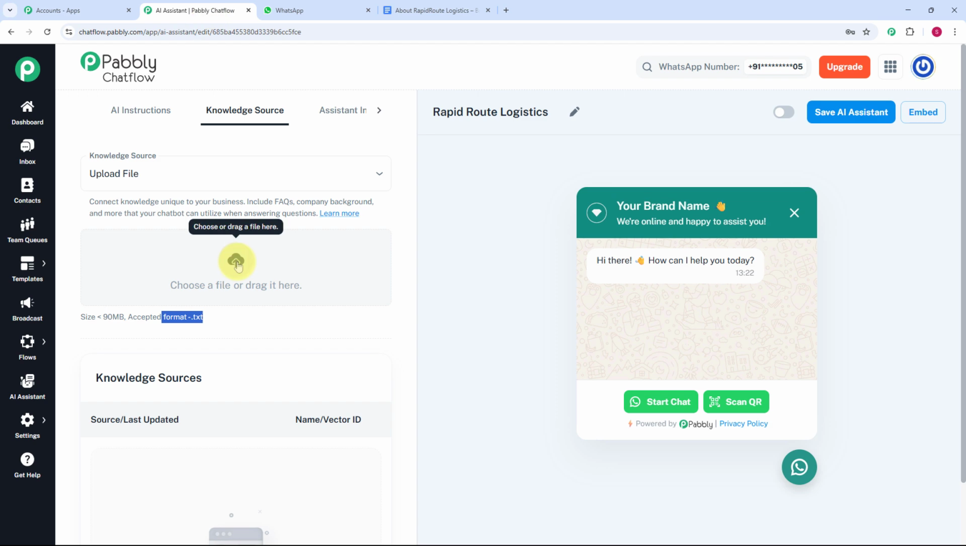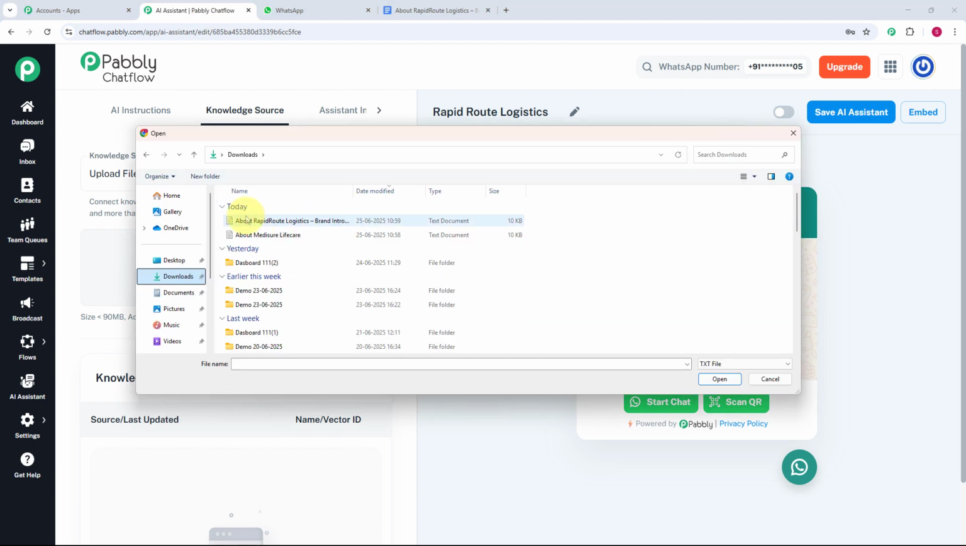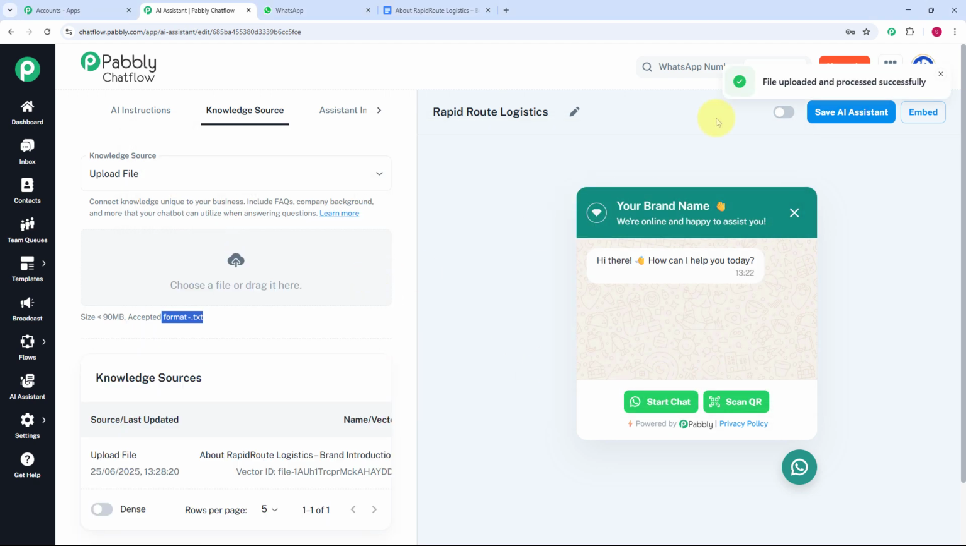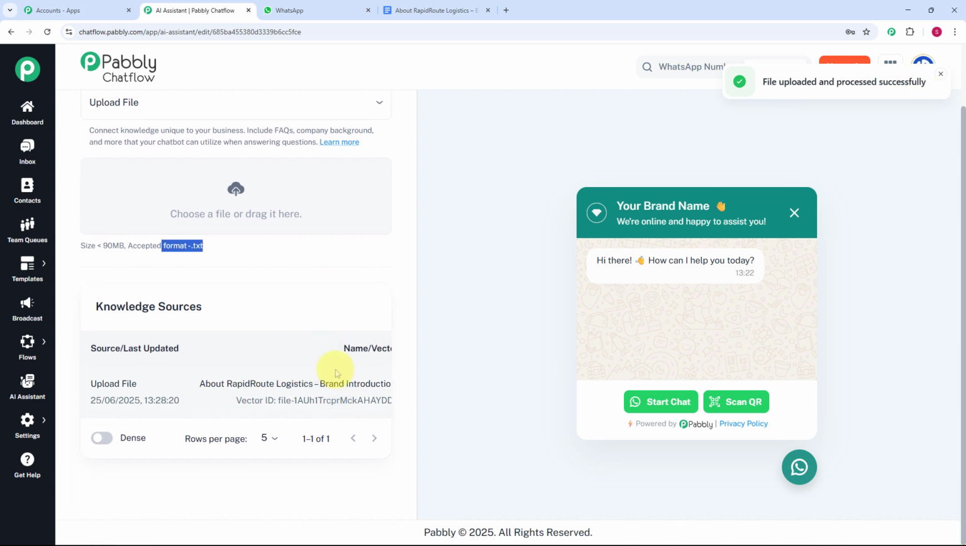And now I am going to upload my file over here. Here you can see I have this file that is about rapid logistics. Now I am going to select this file and upload it here. As I have uploaded the file, I have got this message that says file uploaded and processed successfully. Now here you can see we have got this name and the vector ID as we have uploaded the file.